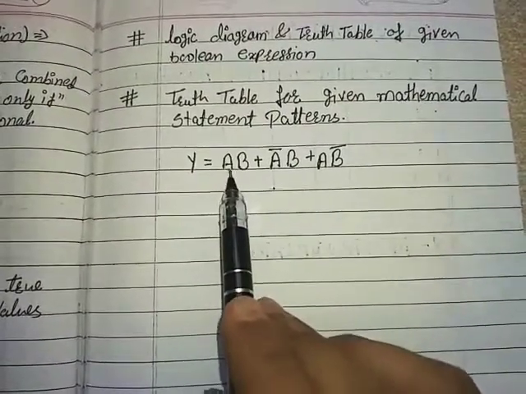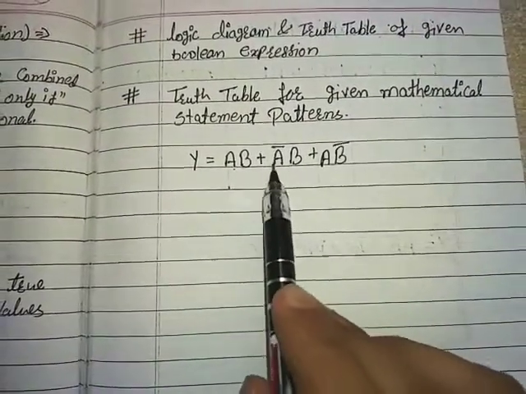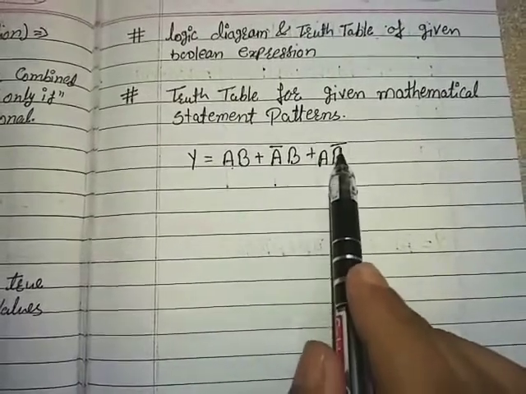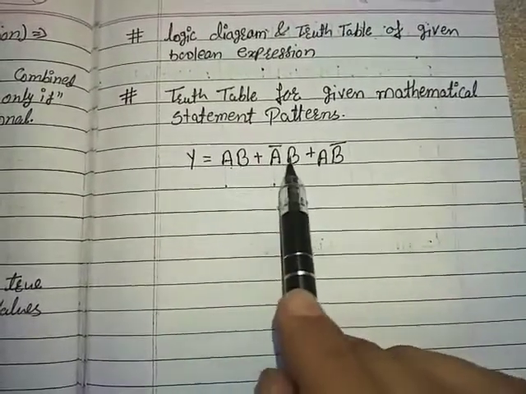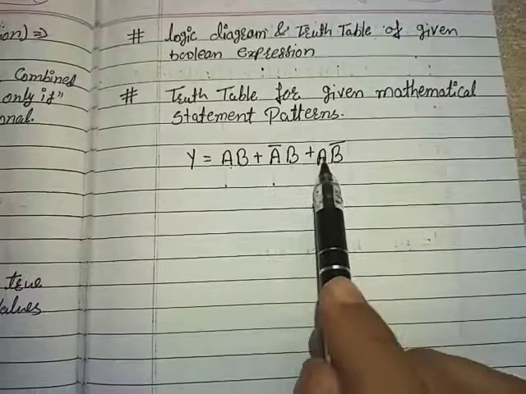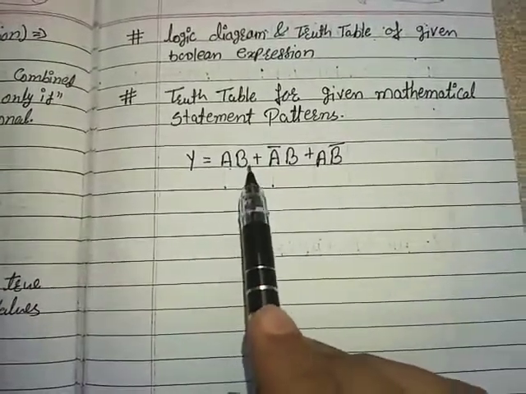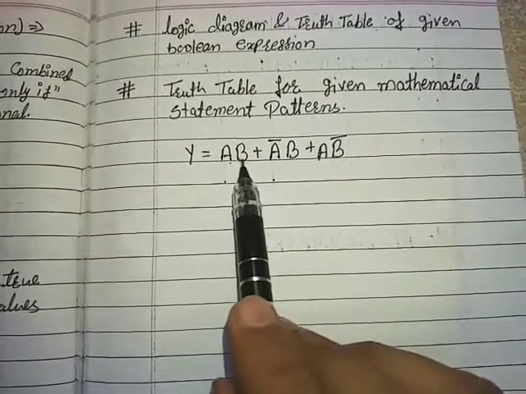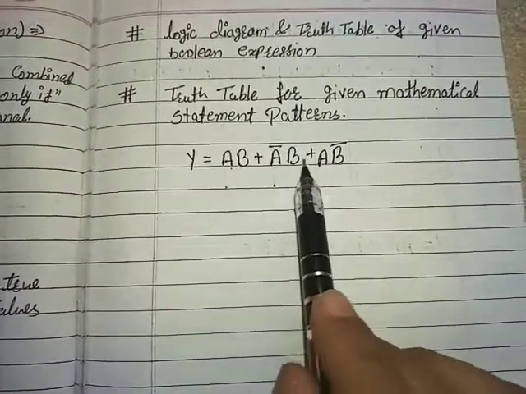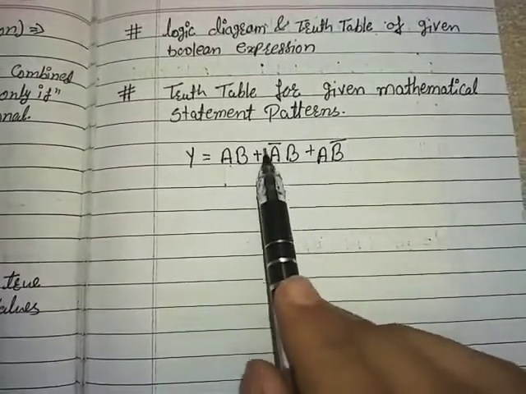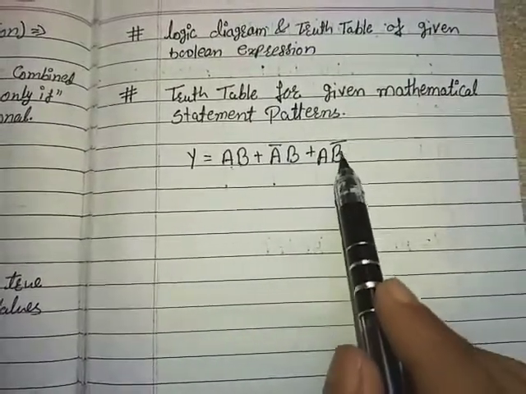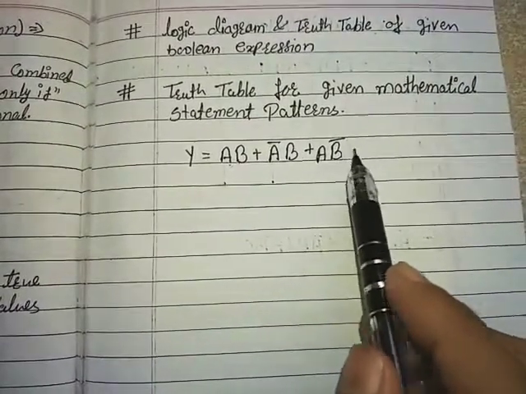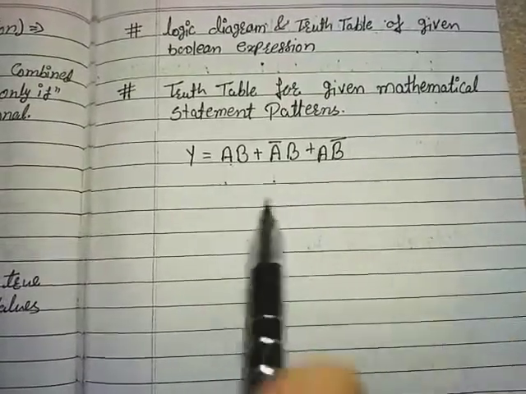Here we have to perform a dot b, a bar dot b, and a dot b bar, that is AND gate. So we require 3 AND gates. Then we have to add them. So we require a 3-input OR gate, and we require a complement or a bar and b complement or b bar. So we require 2 NOT gates.